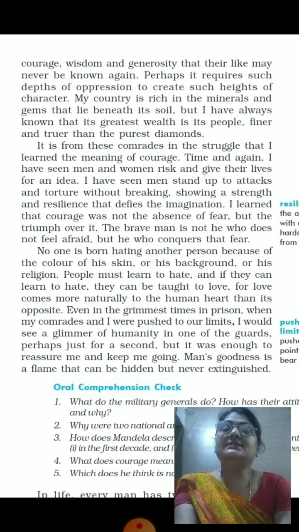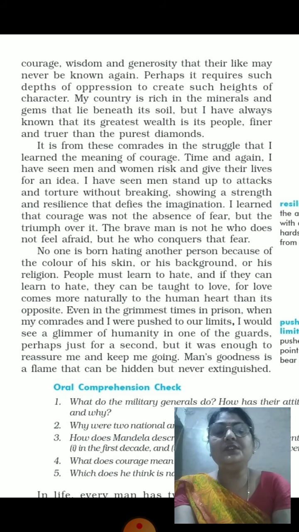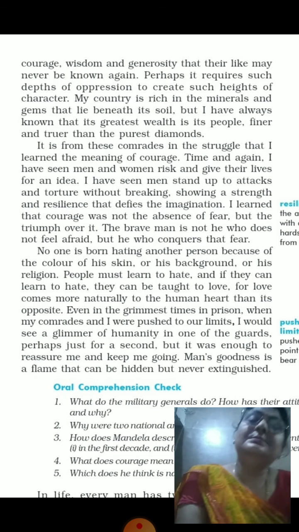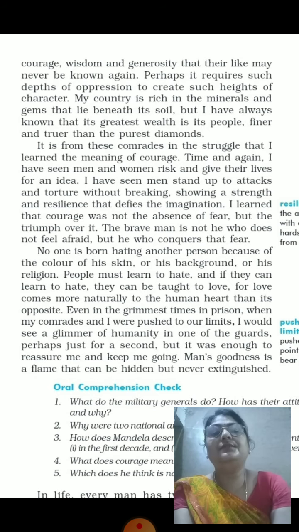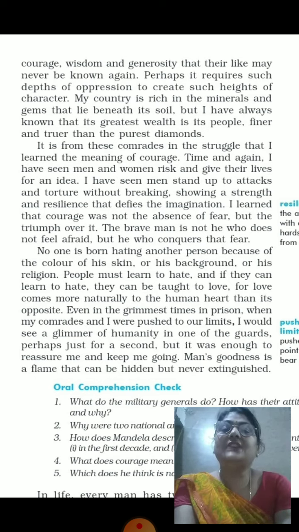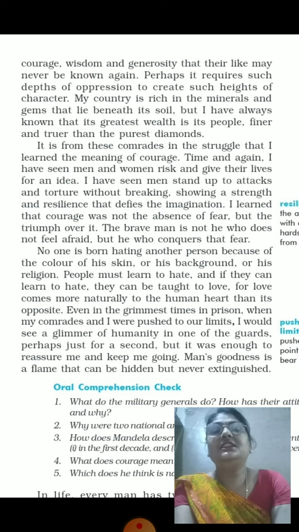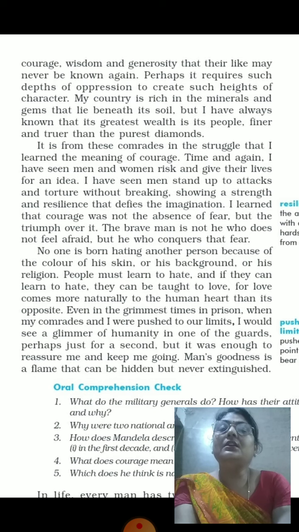Perhaps it requires such depth of oppression to create such heights of character. Now he is saying that the people who fight for freedom need such type of oppression, such type of discrimination, such type of hardship to create such height of character, so that they can change themselves into a great power. My country is rich in the minerals and gems that lie beneath its soil.